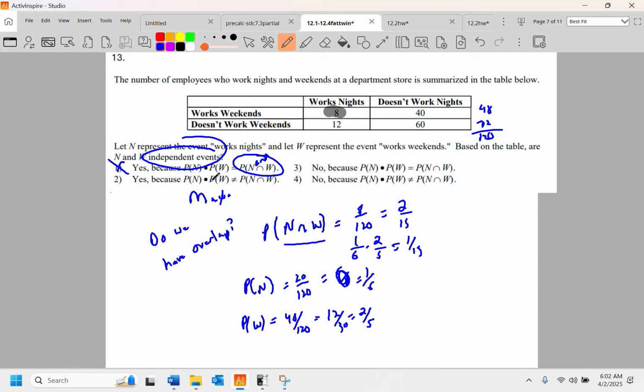And this is the one. Yes, because the probability of nights times the probability of weekends is not equal to the probability of nights and weekends.